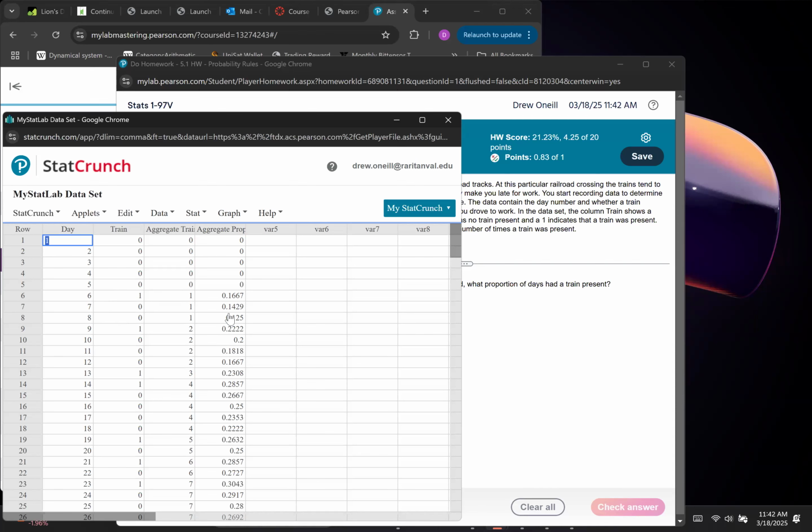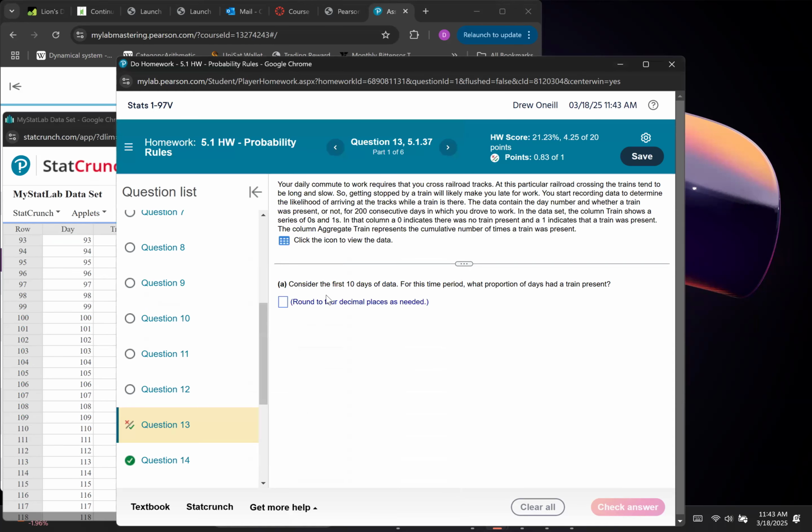So the proportion goes down and so on. What's happening though is the proportion, which is like relative frequency, corresponds to probability. So each day it's sort of changing the probability, and by the very end, we have our expected probability of seeing a train. Okay. So this one's not too bad.